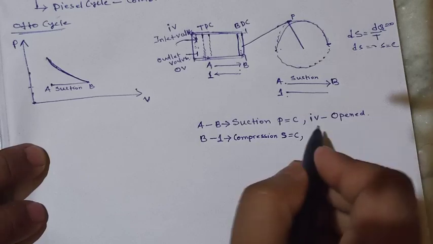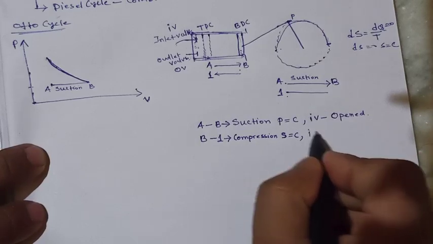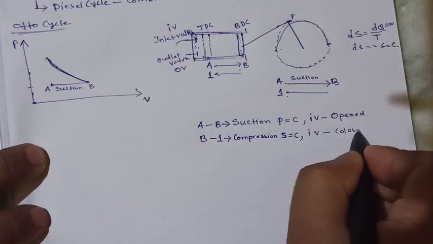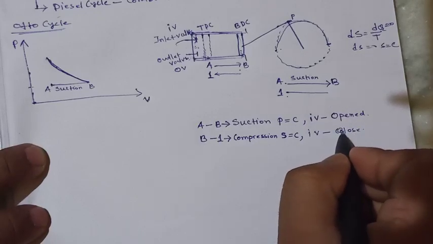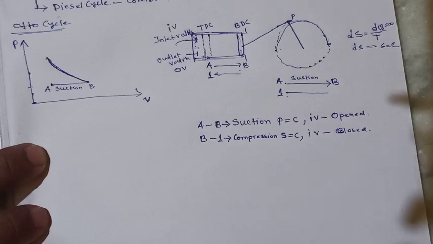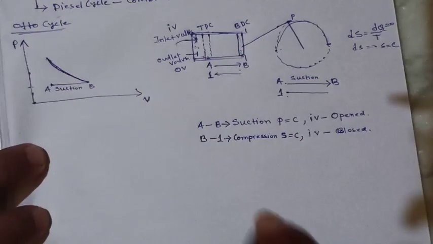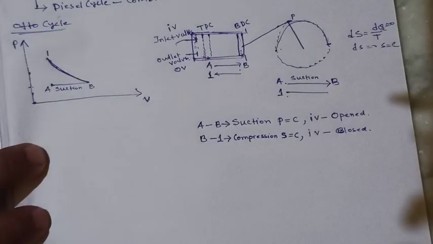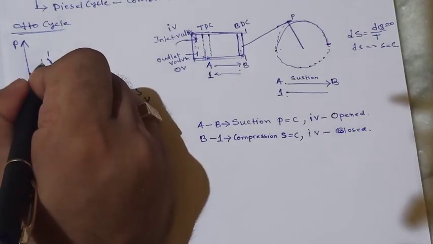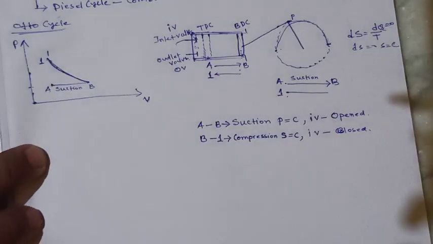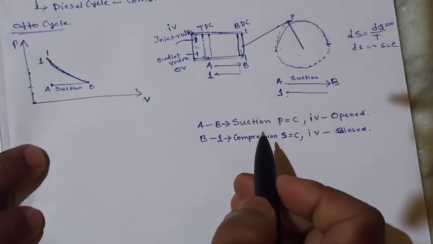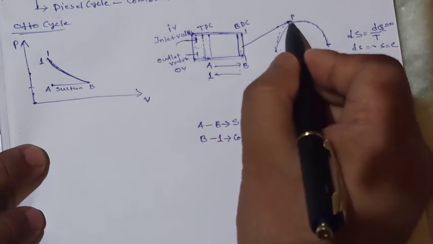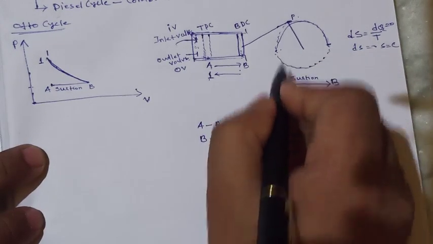Now here this inlet valve will close. Inlet valve is closed at this process. So this is the 1. Now after that, when the piston is moving here and this P is there, now this is 1.